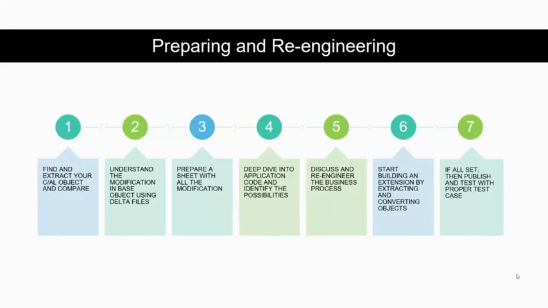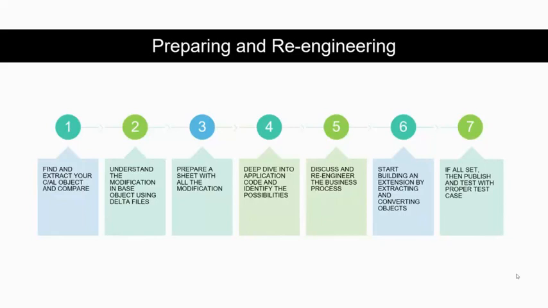In the next step, we understood the modifications, since many of the pieces of code which we had written were not at all used by customers, and some code we felt needed to be remodified, and we identified those things.